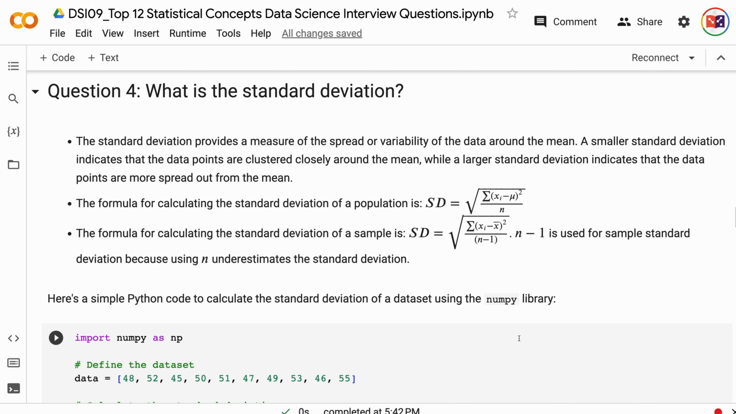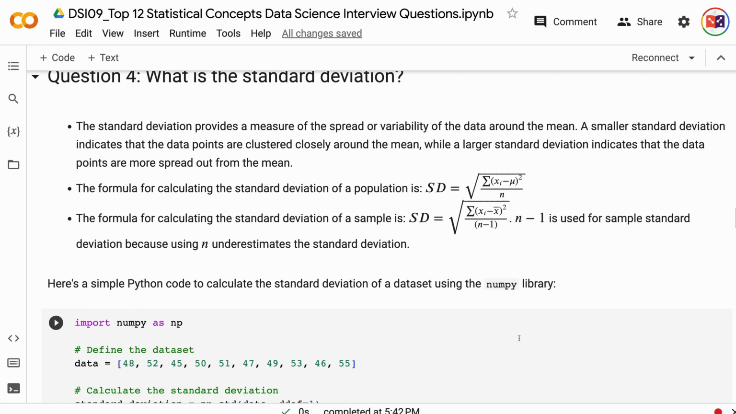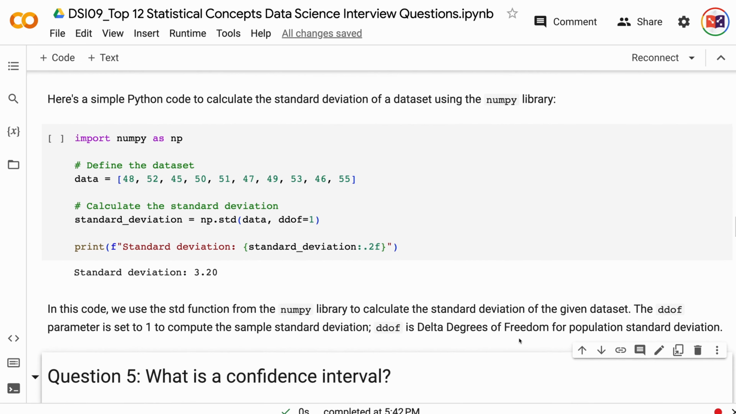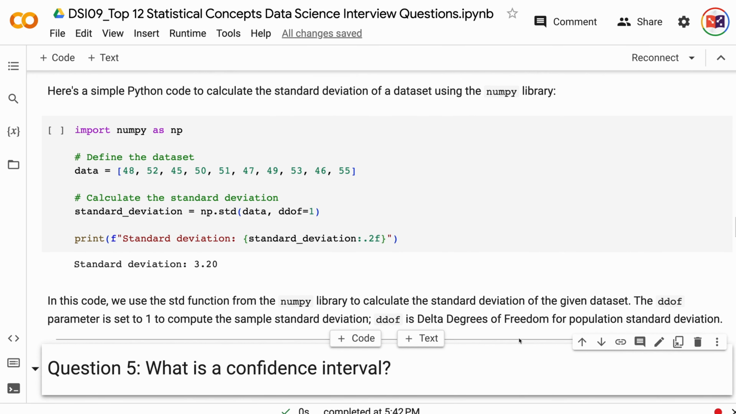Here's a simple Python code to calculate the standard deviation of a dataset using the NumPy library. In this code, we use the std function from the NumPy library to calculate the standard deviation of the given dataset. The ddof parameter is set to 1 to compute the sample standard deviation. ddof is delta degrees of freedom; it is 0 for population standard deviation.